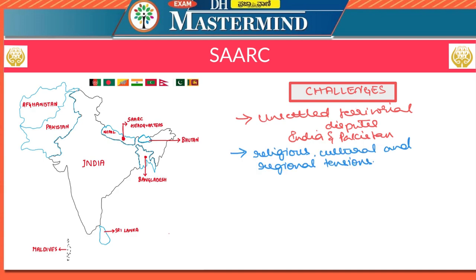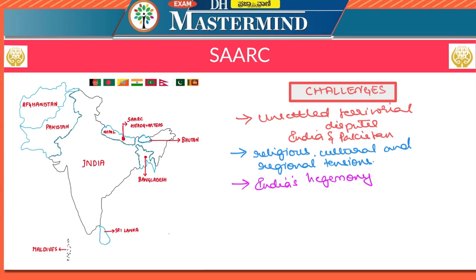Besides territorial disputes, the region has also been an epicenter for ethnic, cultural, regional and religious tensions as well. We all know that India and Pakistan were divided due to religious or communal tensions. At the same time, there are regional disputes between Pakistan and Afghanistan as well. There are differences between India and Bangladesh with respect to the border. India and Nepal have the Kalapani dispute between them. India and Sri Lanka have the Katchatheevu Island dispute between them. India and Pakistan have the Sir Creek dispute between them. Likewise, there are many regional, communal and ethnic tensions between these countries of SAARC.